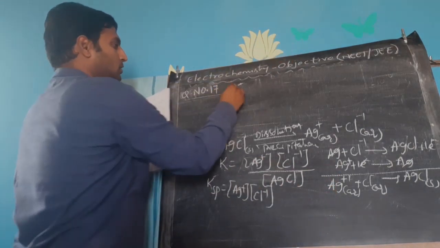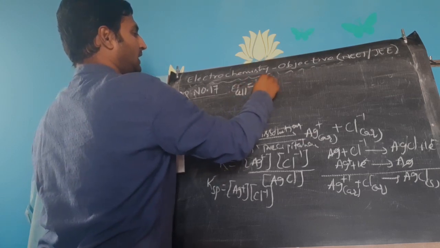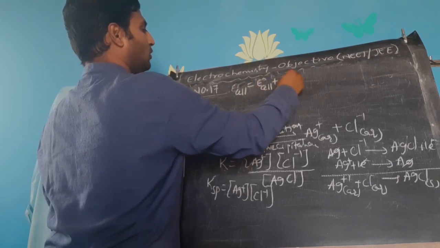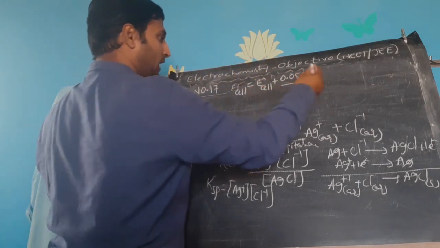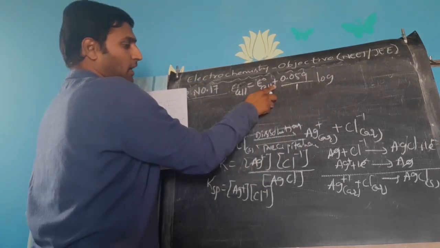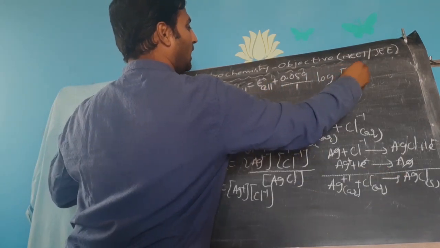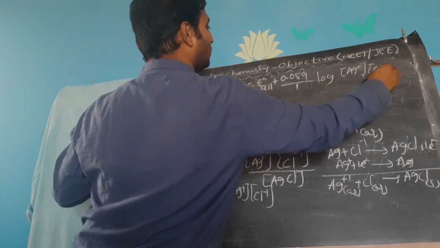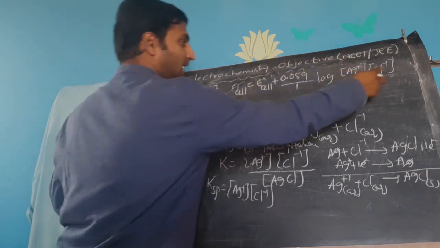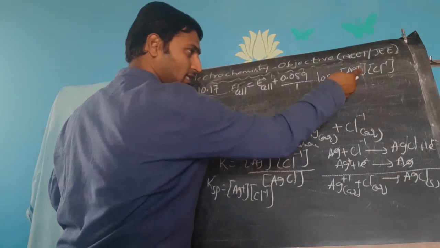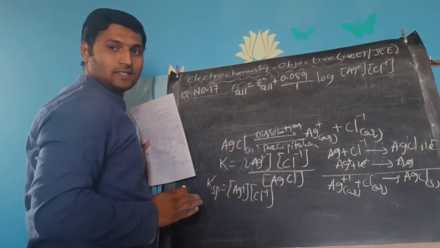E cell is equal to E naught cell plus 0.059 by, there is only one electron involved, so 1 electron, log of, because I am taking plus here, concentration of reactants by concentration of products. Log of concentration of aqueous Ag plus into concentration of aqueous Cl minus, divided by concentration of AgCl solid. I can take it, but you know for pure solids we take 1, so I will retain it as it is.